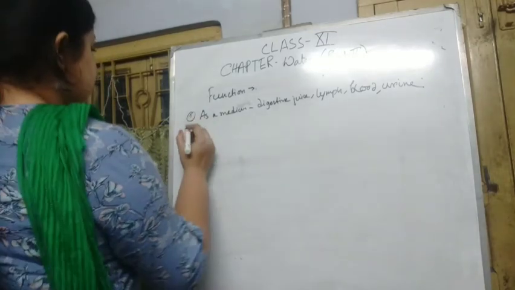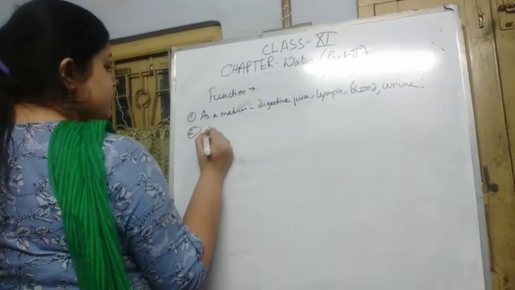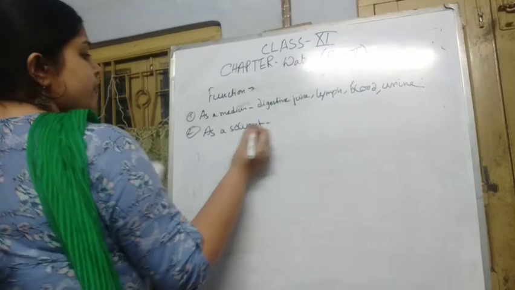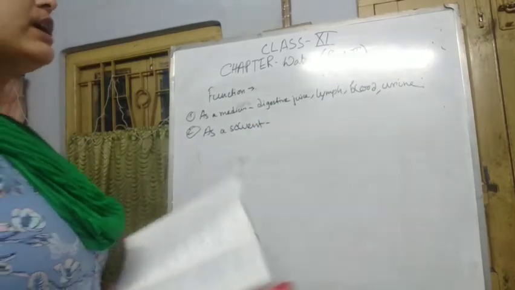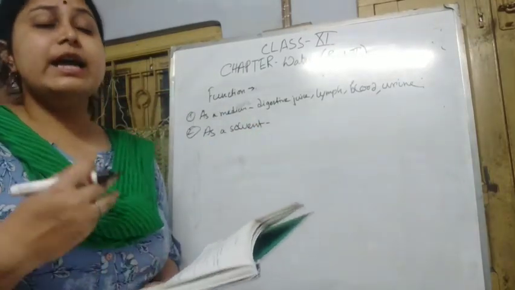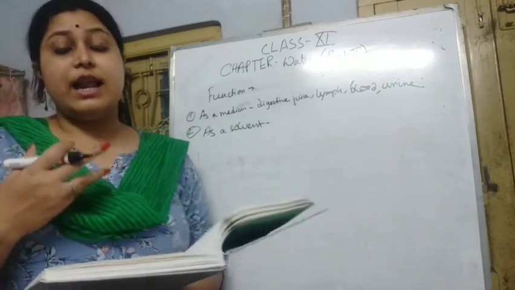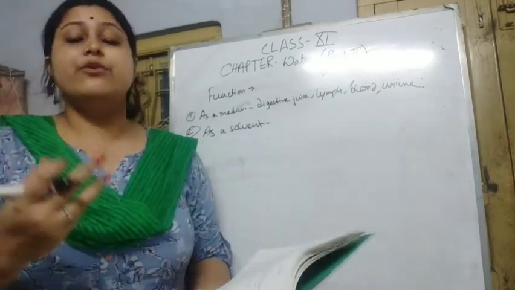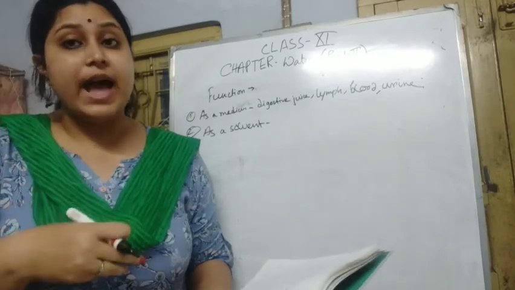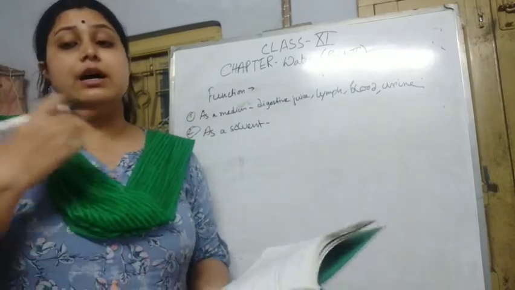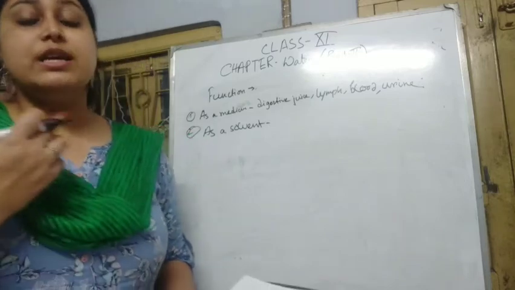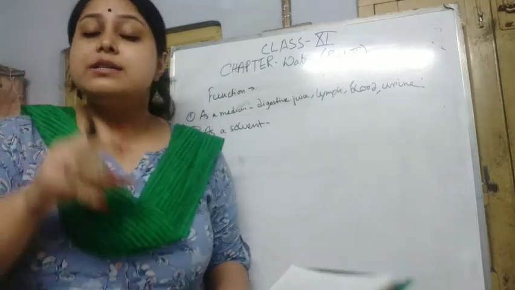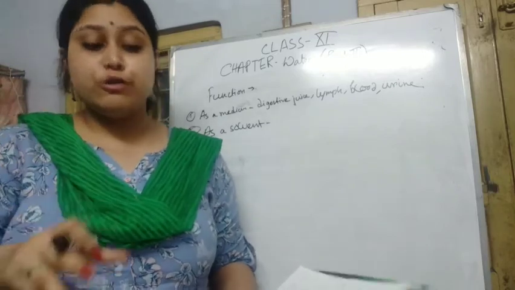The second is as a solvent. From the very first, when we consume food, it gets mixed with our saliva. The main constituent of saliva is water. Then when it goes to the digestive tract, digestive juice is mixed with it, and the main constituent of digestive juice is also water.